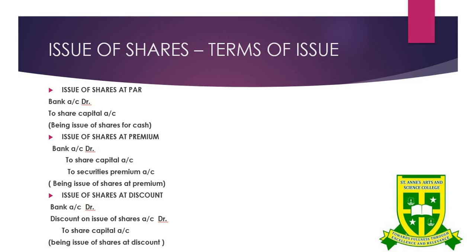And the third one is issue of shares at discount. If the company is running at a loss and they have to get the capital from the public, in order to attract the public, they can issue the shares at discount. For example, the face value of share is rupees 10, but they are going to issue only for 8. So that 2 rupees will be considered as a discount, and that is a loss for the company. So the journal entry will be bank account debit, discount on issue of shares account debit, to share capital account. The narration will be being issue of shares at discount.